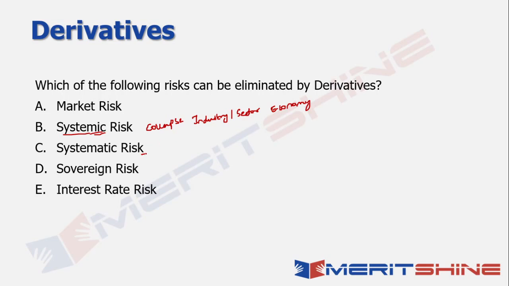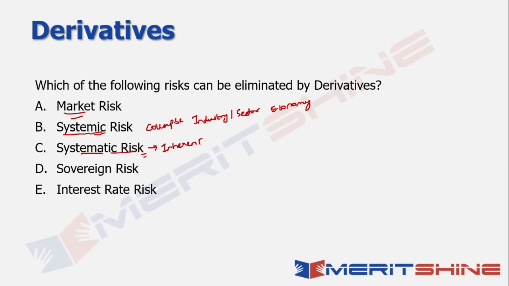Now when I talk about systematic risk, it is sometimes also referred to as market risk, wherein you're saying that this is the risk that is inherent with the entire market. This is the risk in the whole market, right? Rather than a particular stock or an industry, and this is something which is already there, and there is no way to diversify this particular risk, right? That is what is known as systematic risk, right?